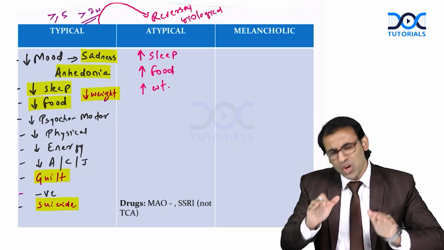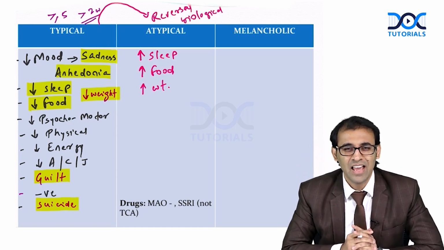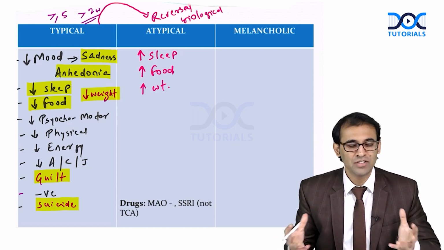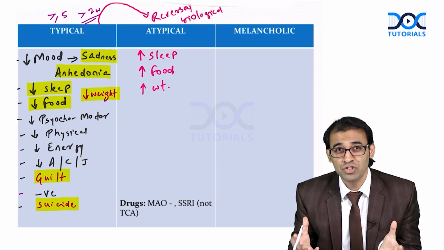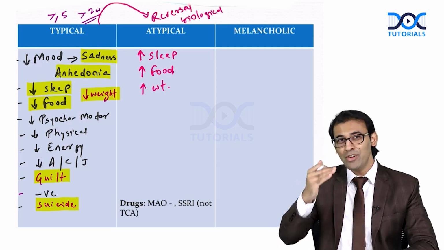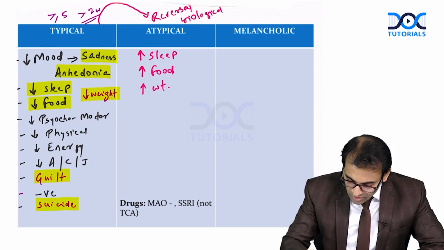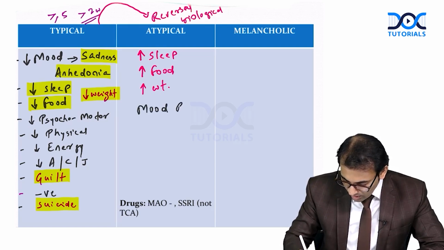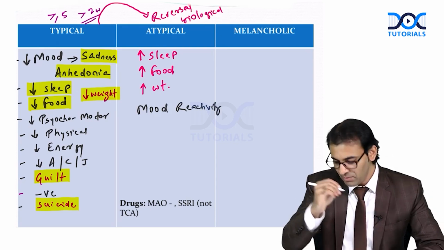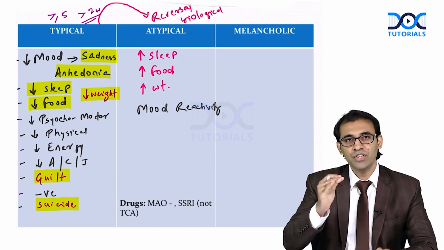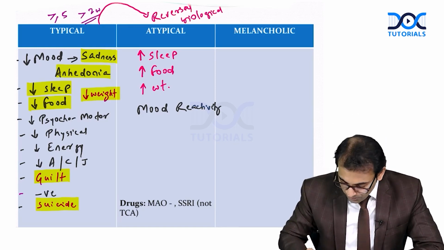And when something good happens, like suppose there is a birthday party, a function, or a marriage ceremony, these kinds of people will be happy, right? So there will be reactivity of mood. This is called mood reactivity. Mood reactivity means if something good happens in between, he or she will feel happiness there.